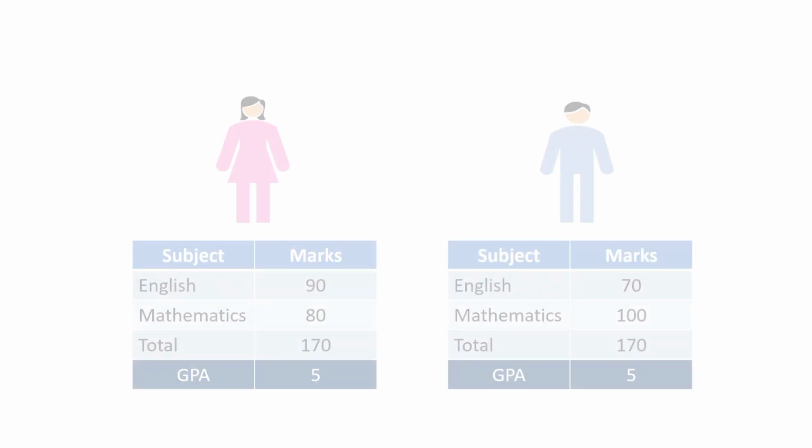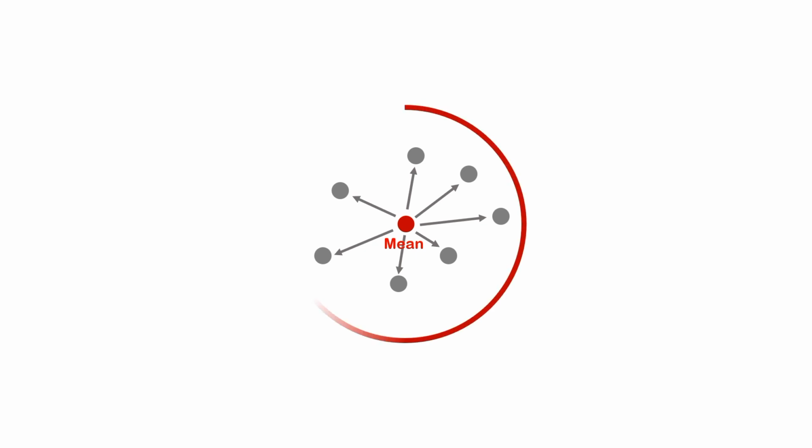So, variance is the statistical measure that quantifies how much data values differ from the mean. It describes how spread out the values in a dataset are around the mean.